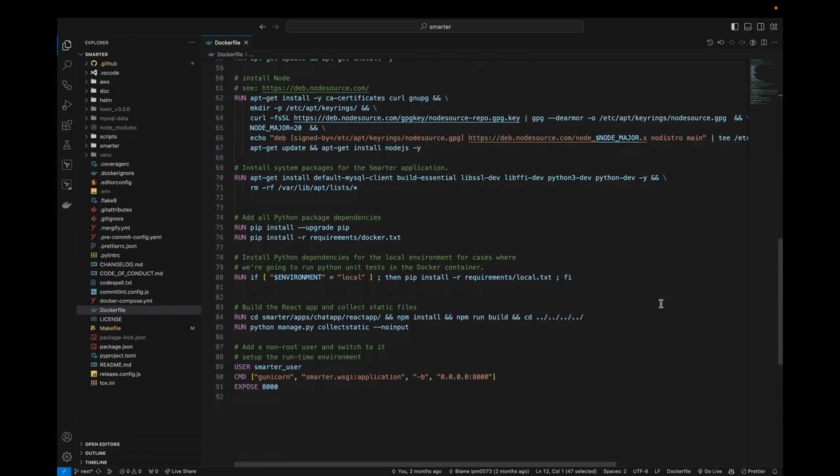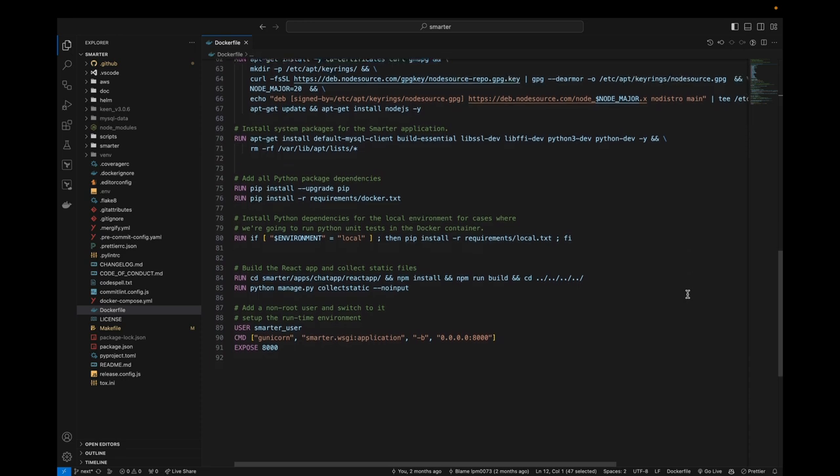All right, we get apt-get set up with all the package dependencies. The only one that's kind of quirky is getting Node set up on Ubuntu, and so it's kind of split apart. But other than that, all we have are just the basic stuff like a MySQL client and a couple of Python helper packages.